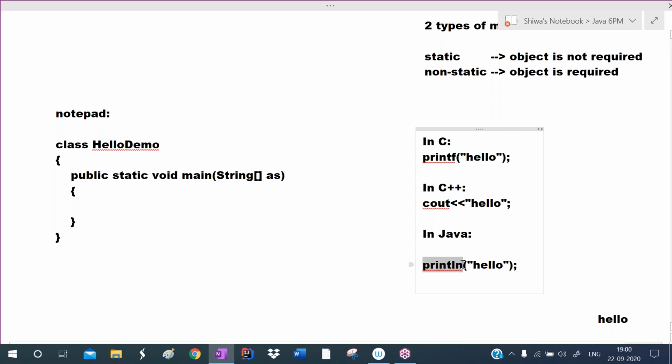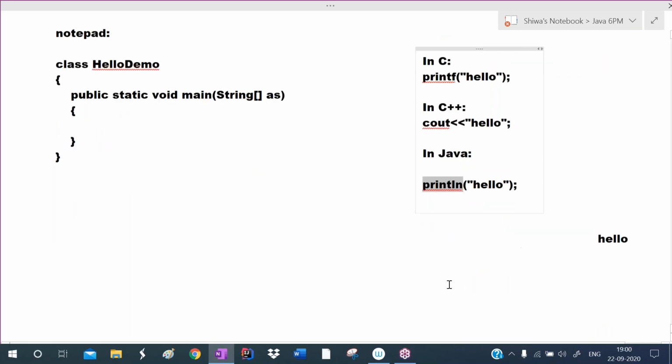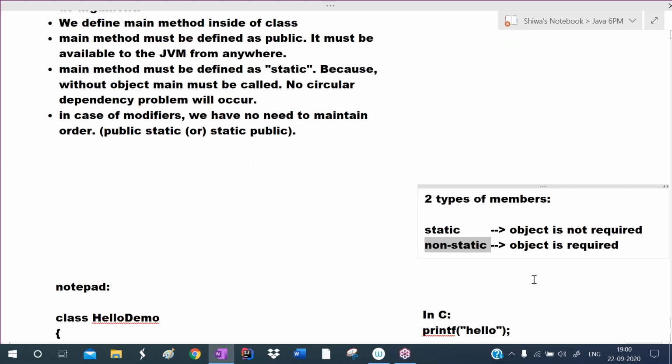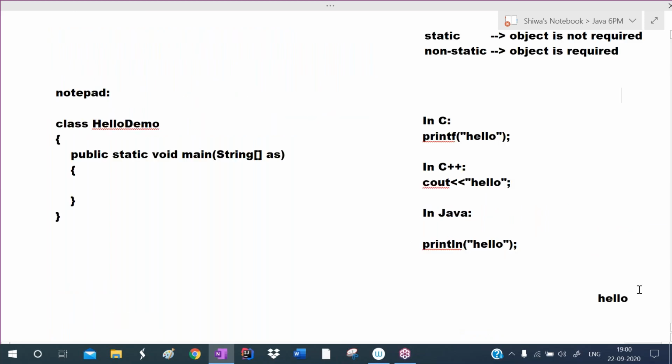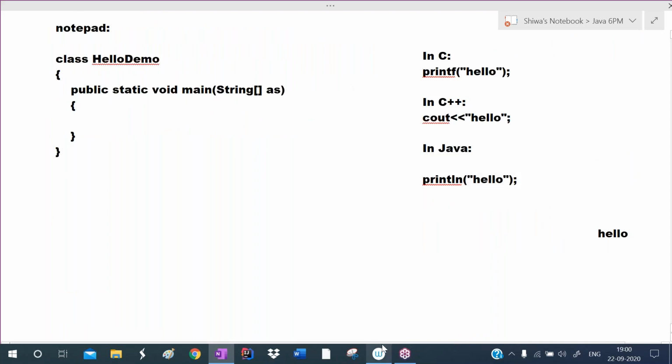Just now we discussed that in members, two types are there. One is static, another one is non-static. Remember that for non-static members, an object is required. To consume the non-static members, an object is required. To consume the static members, an object is not required. Remember this. This println is a non-static method.